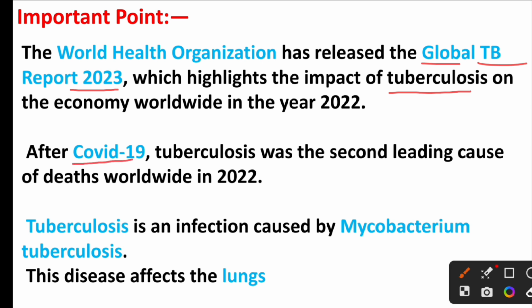After COVID-19, tuberculosis was the second leading cause of death worldwide in 2022. Tuberculosis is an infection caused by Mycobacterium tuberculosis. This disease affects the lungs.